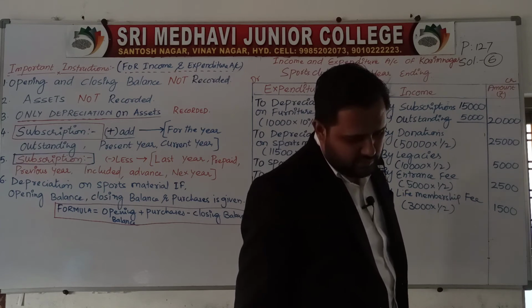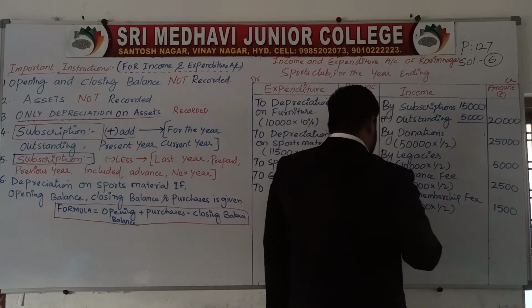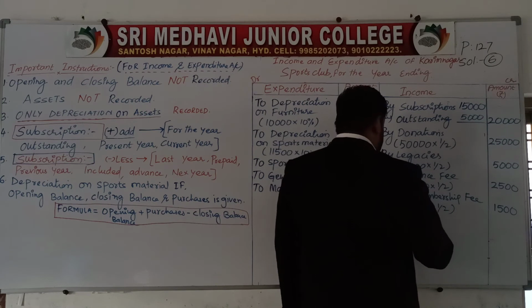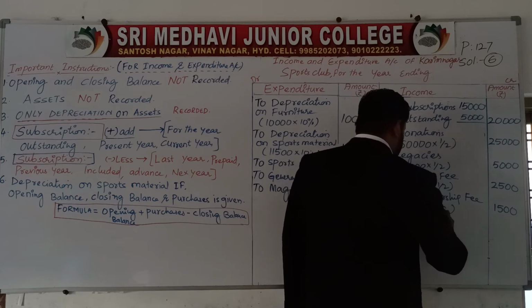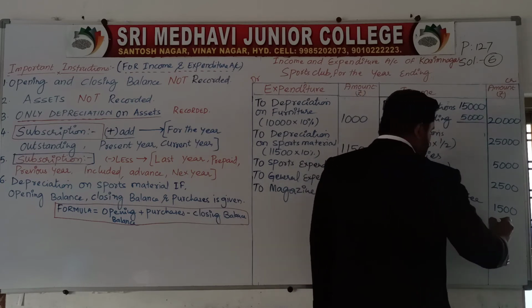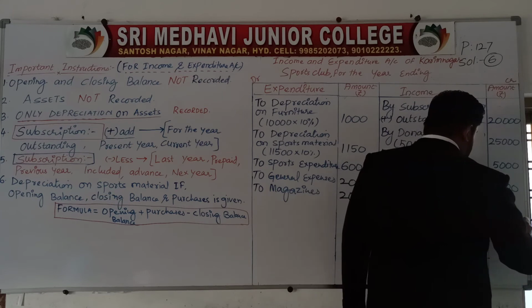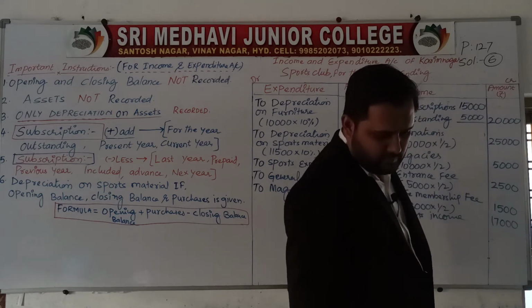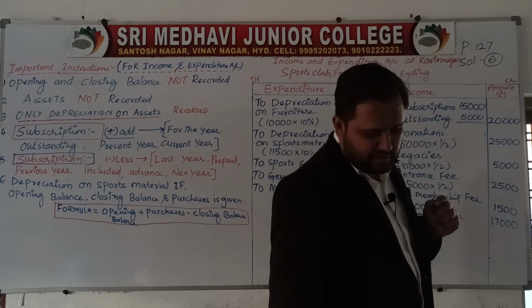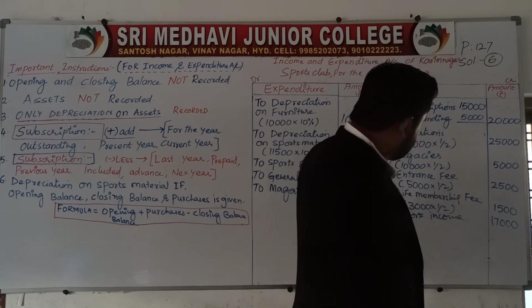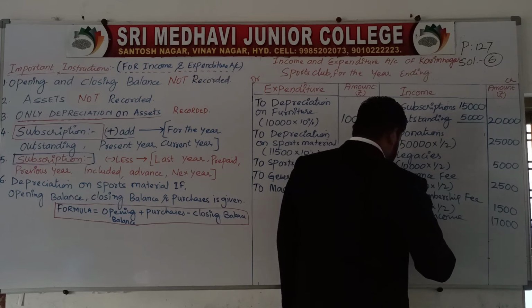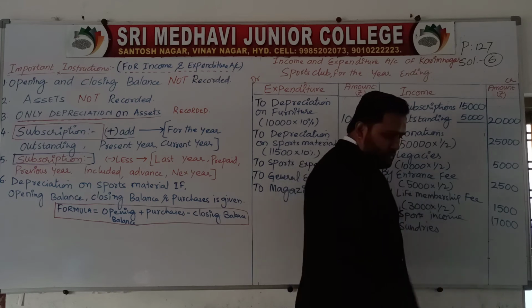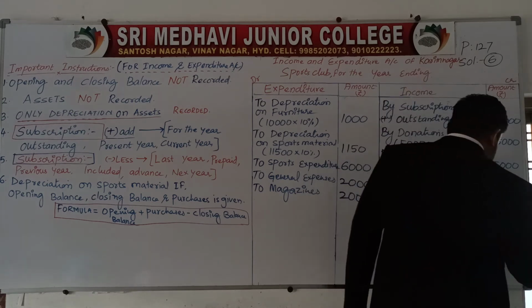Now sports income, 17,000, no adjustment on it. By sports income, 17,000. Sundries is given, 5,000. By sundries, 5,000.